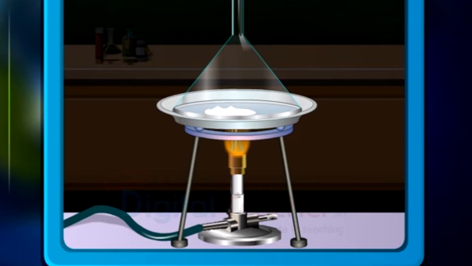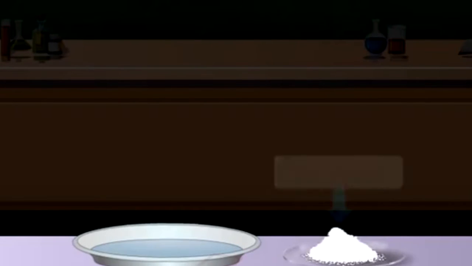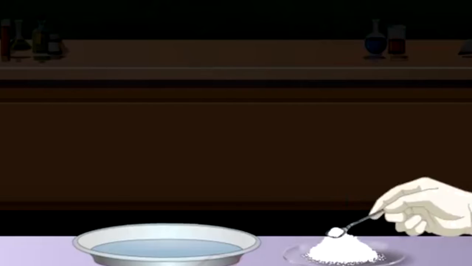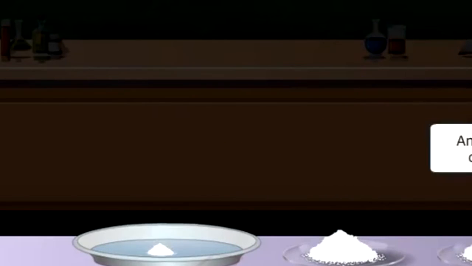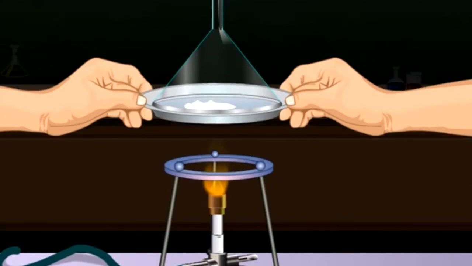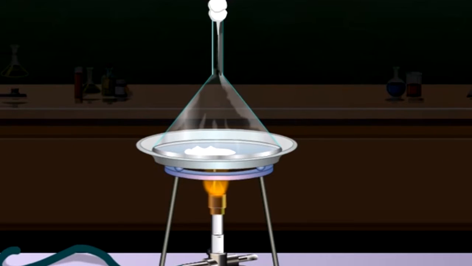Sublimation is the transition of a substance directly from the solid to the gas phase without passing through the intermediate liquid phase. Take a mixture of common salt and ammonium chloride in a china dish. Keep the dish on the stand of the stove and heat for some time and observe the walls of the funnel. Initially, we find vapors of ammonium chloride and then solidified ammonium chloride on the walls of the funnel. This process is called sublimation.